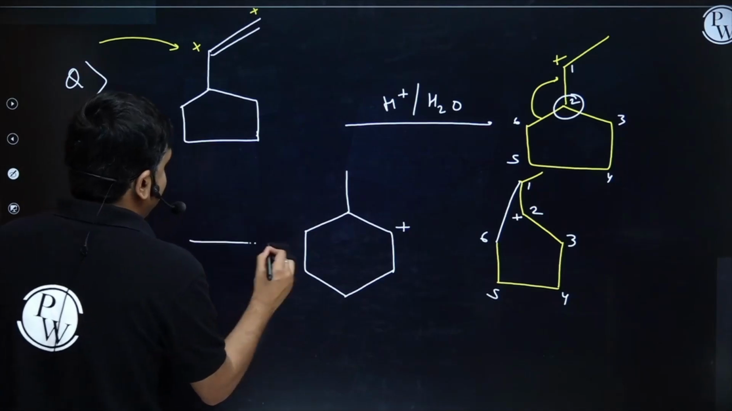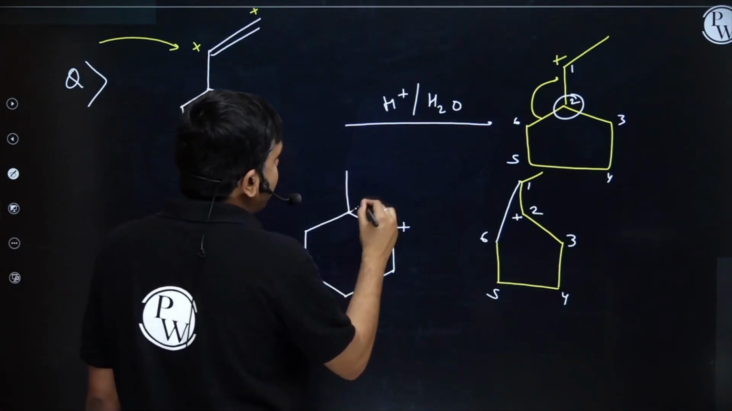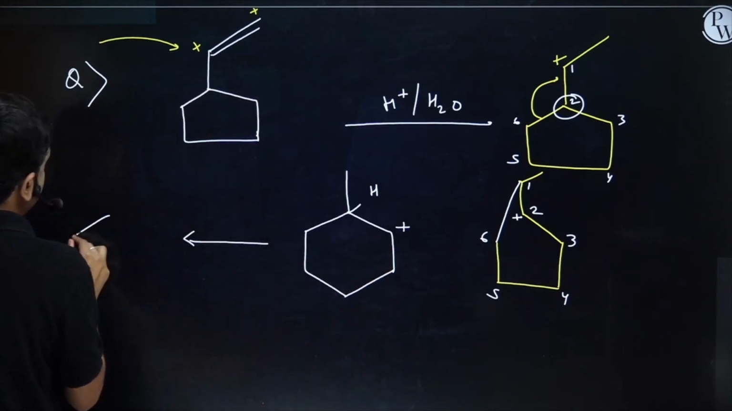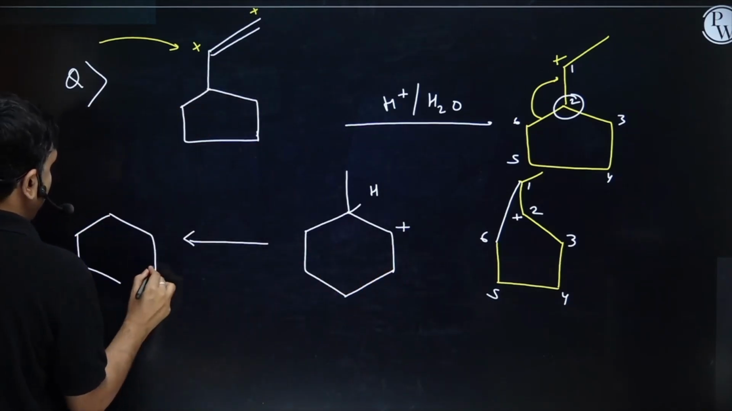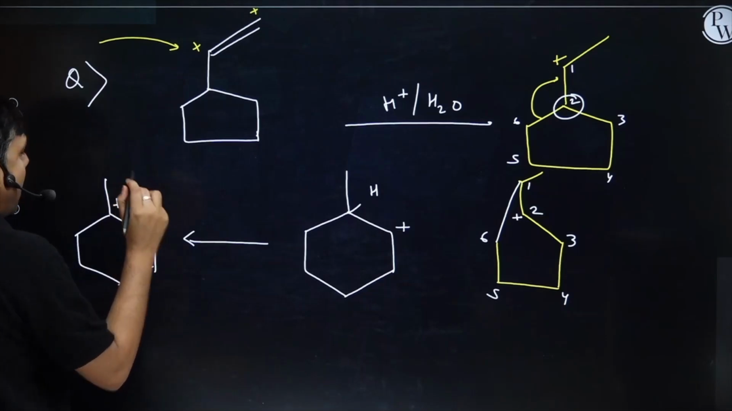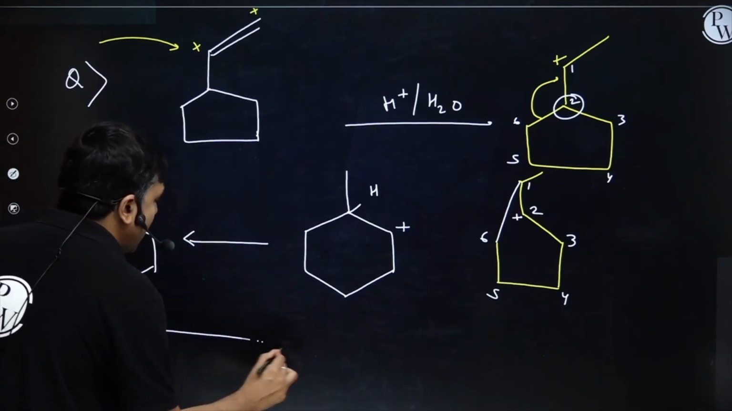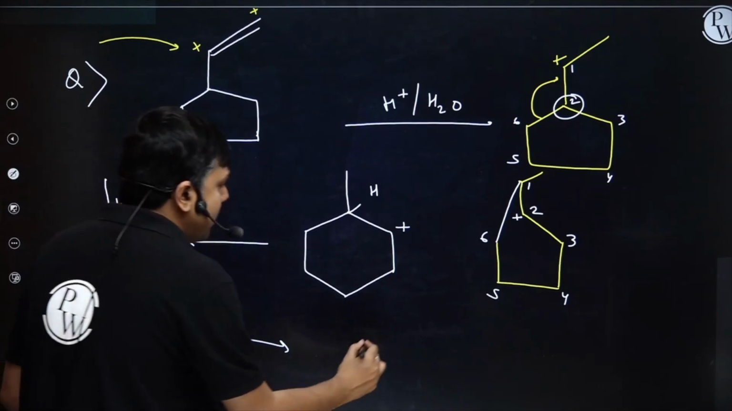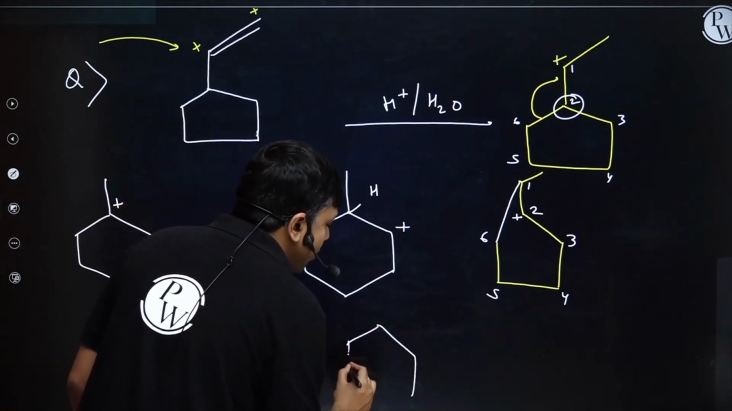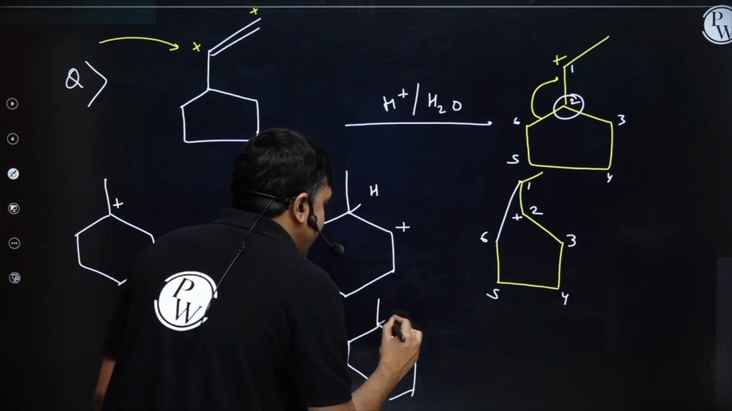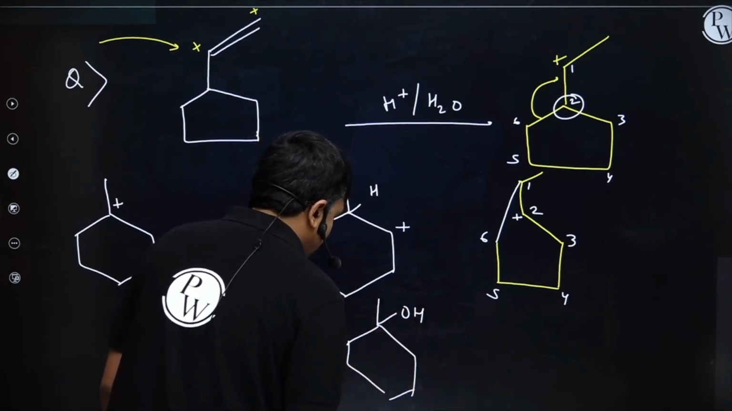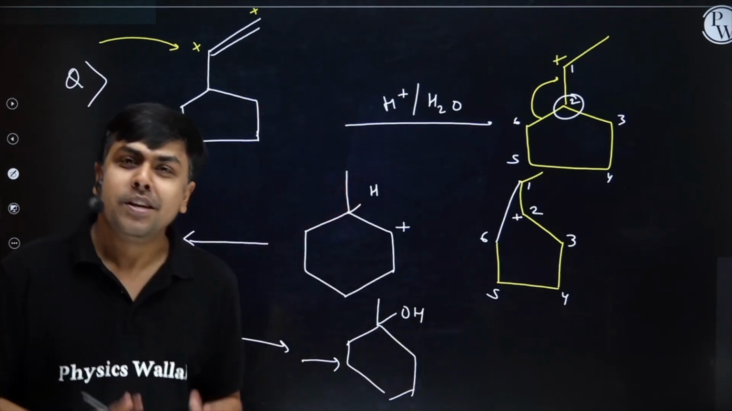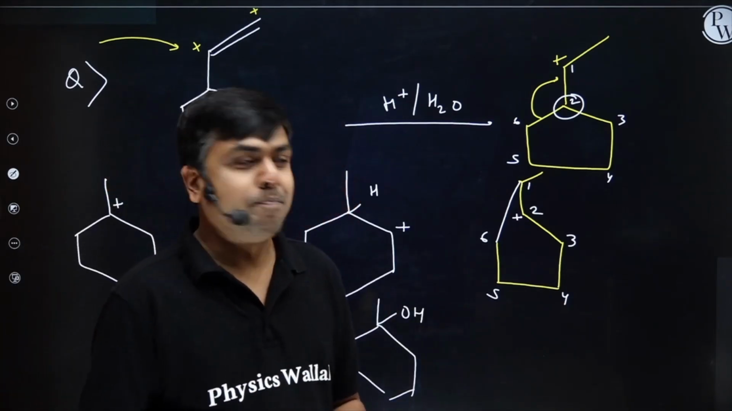Okay. I will do one hydride shift from here. This hydrogen will migrate here, and I will have the formation of positive charge at this particular carbon. Now here water will come, H2O will attack on this carbocation, and I will have a formation of 3-degree alcohol, right? So this is my final product. I hope you understood this particular question. Please copy it.